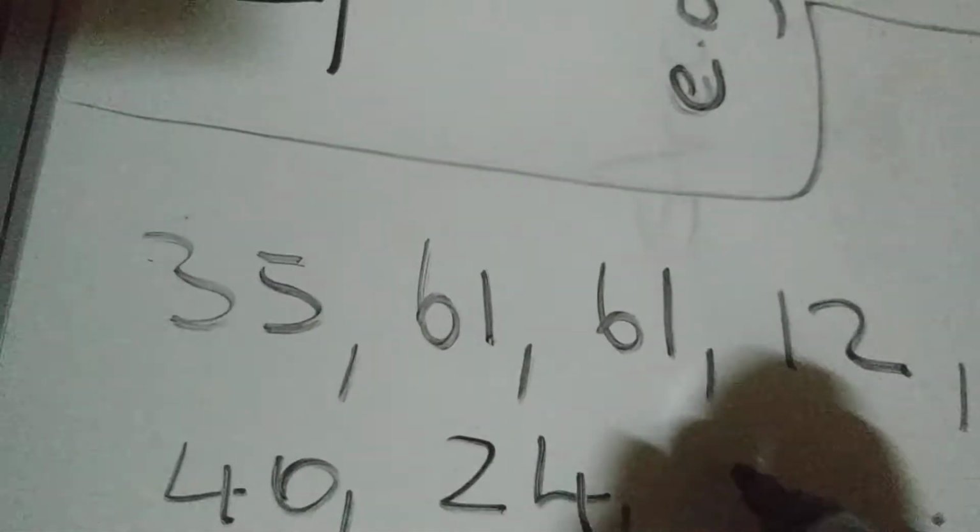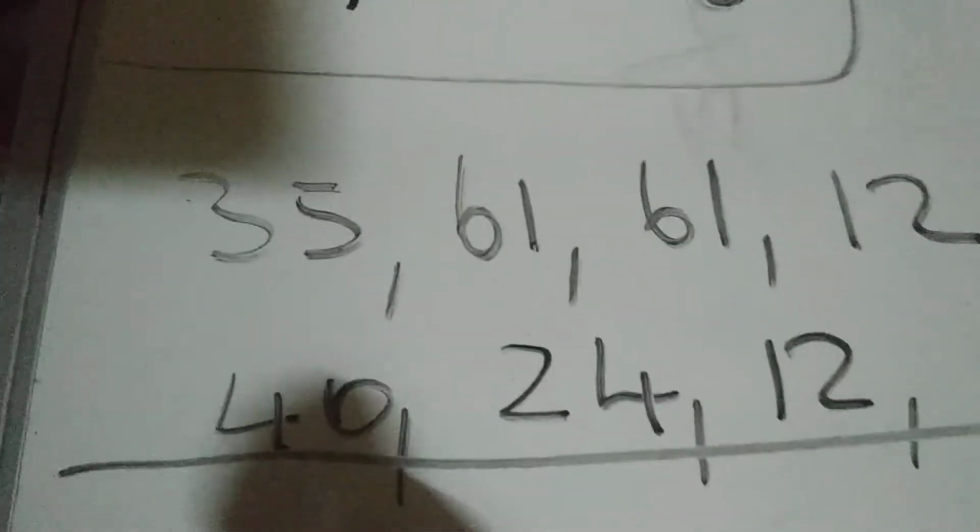Alright, so again we look at our example. 35, 61, 61, 12, 35, 40, 24, 12, and 16.